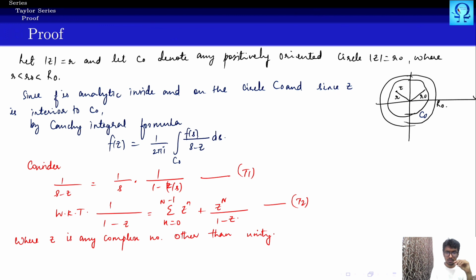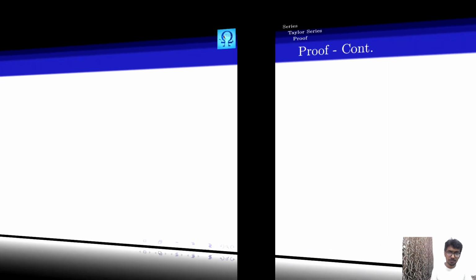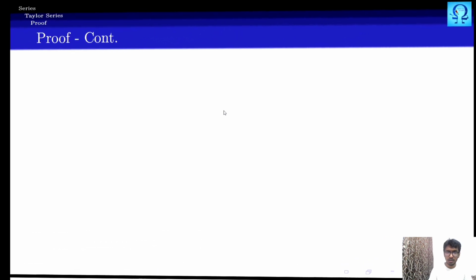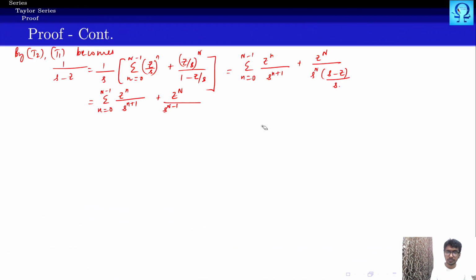Am I right? Yeah, hope I am right. Sorry. So this has to go to the numerator, and this is what we are gonna have. Yeah, so this is what we have here, right? So here, now we'll have to take this s also inside, right? So when we take that s inside, we'll have n plus 1. So here we'll have s to the power n. Okay, yes, we are done.